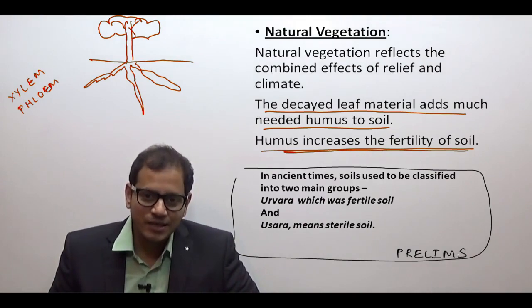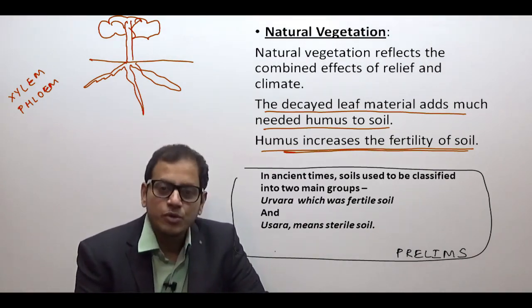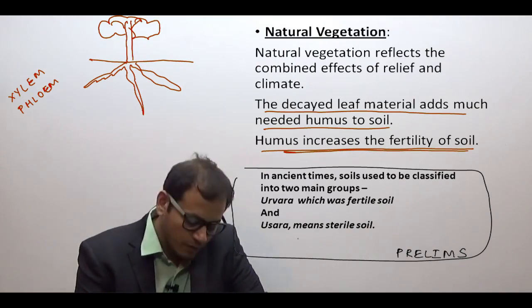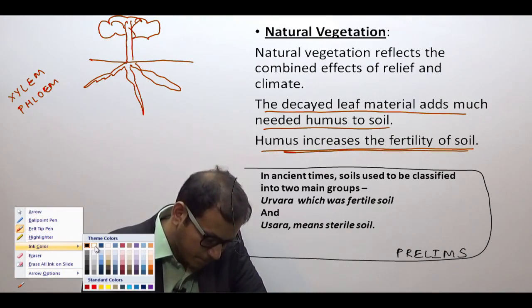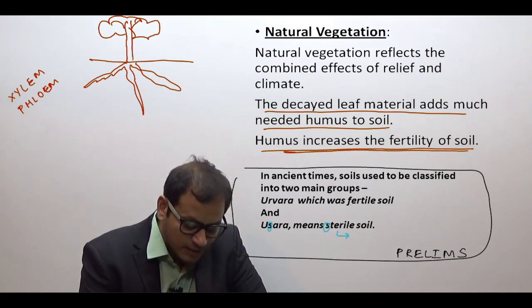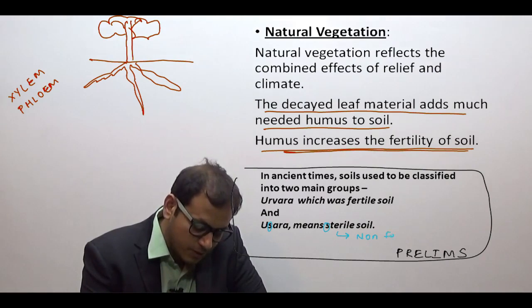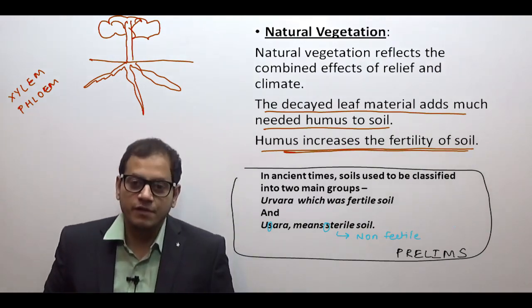So how to remember? Both of them start with U, Urvara and Usara. And remember, Usara has S, it means sterile soil. Sterile means non-fertile soils.